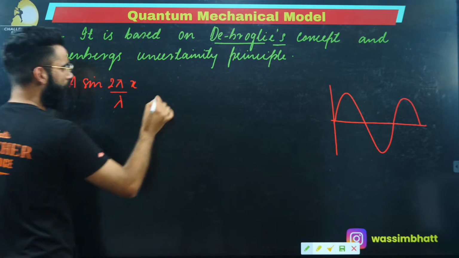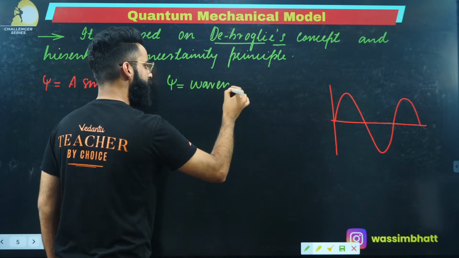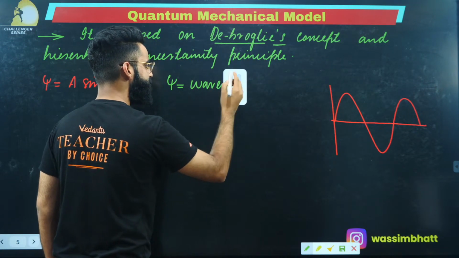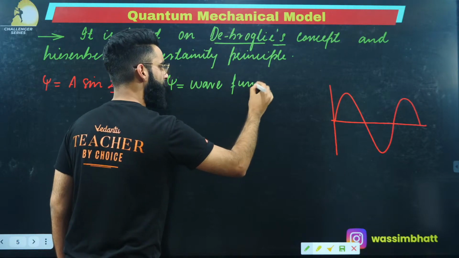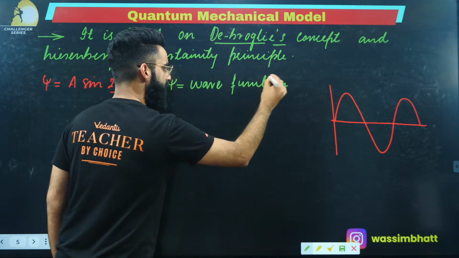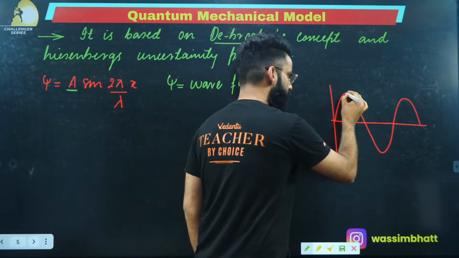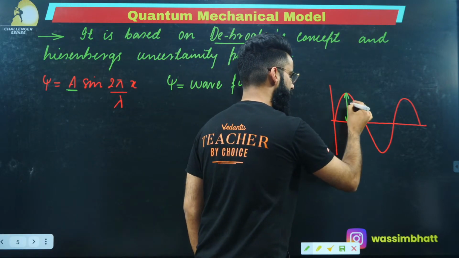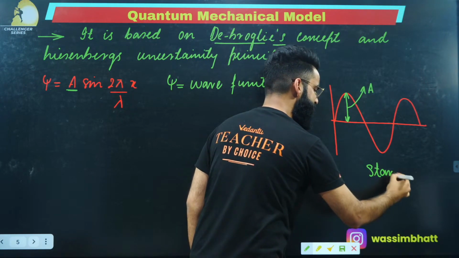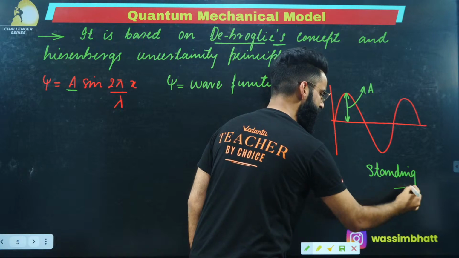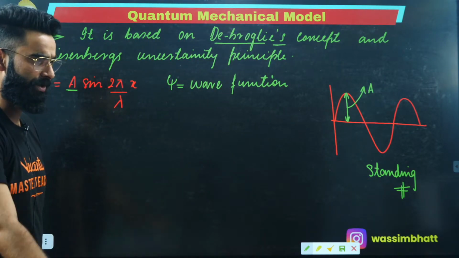What is this psi called? This psi is called the wave function of the electron. What is this A? A is the amplitude of the wave. First of all, it is a standing wave, which is associated with the electron when it moves around the nucleus. This is something you all must know.